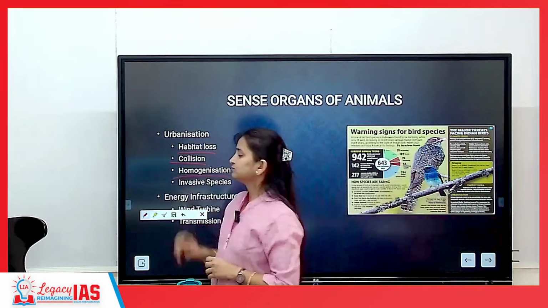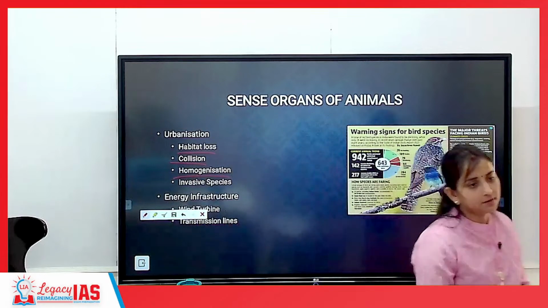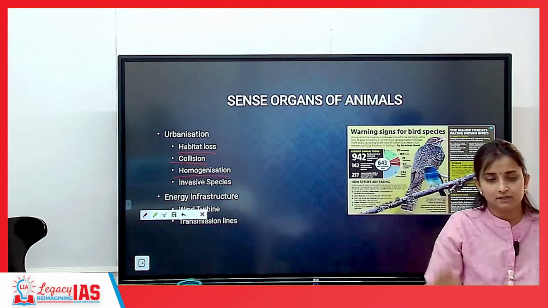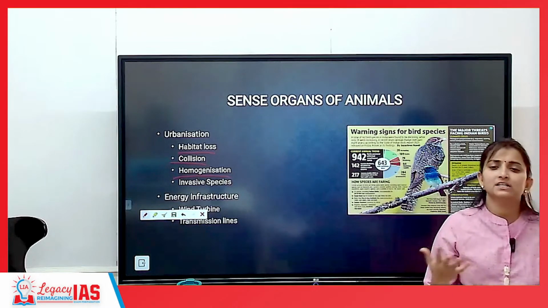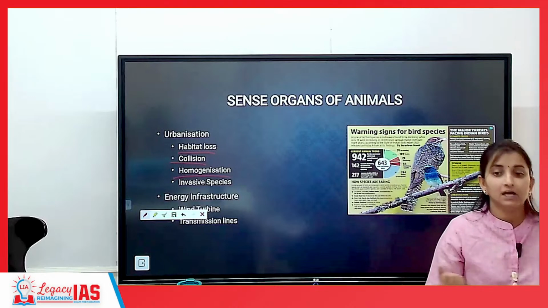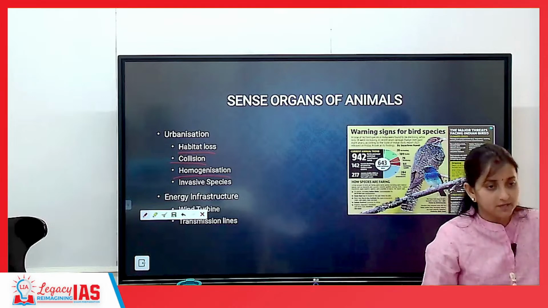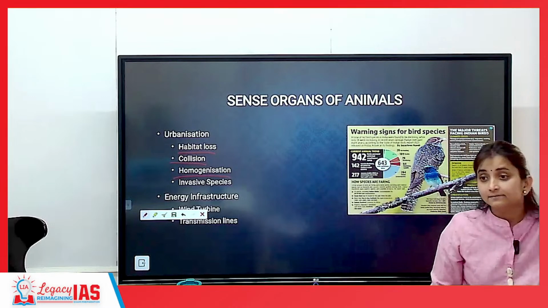Homogenization. Homogenization means one single species of birds will be found, and all other species eliminated. Let's say because of climate change, the sparrow could not survive, because a sparrow cannot survive in extremely hot conditions. So in extremely warmer conditions, there will be a uniform set of birds. All other birds will die.